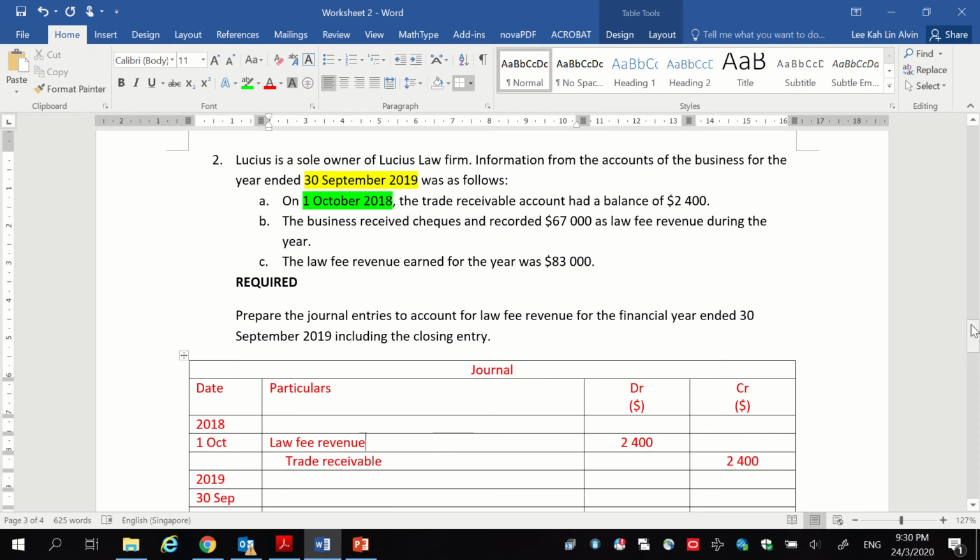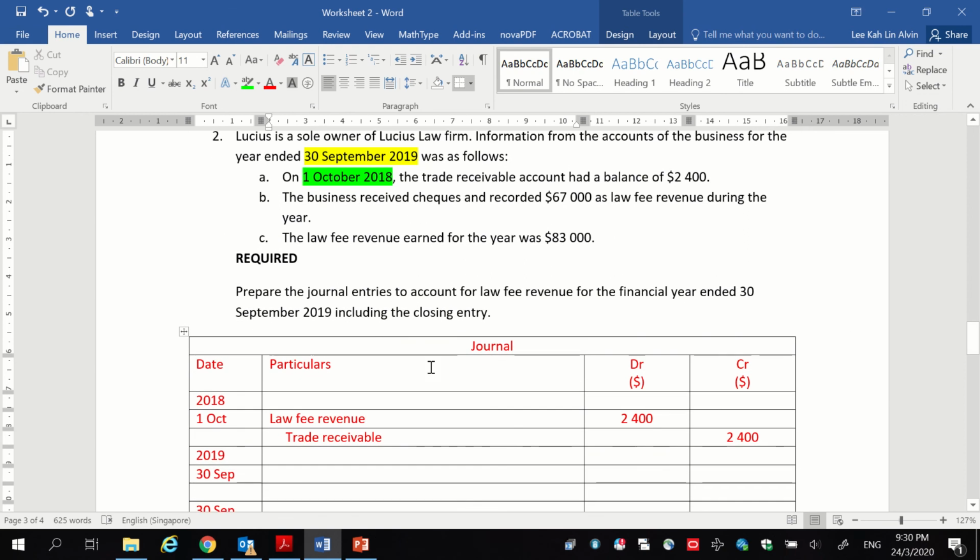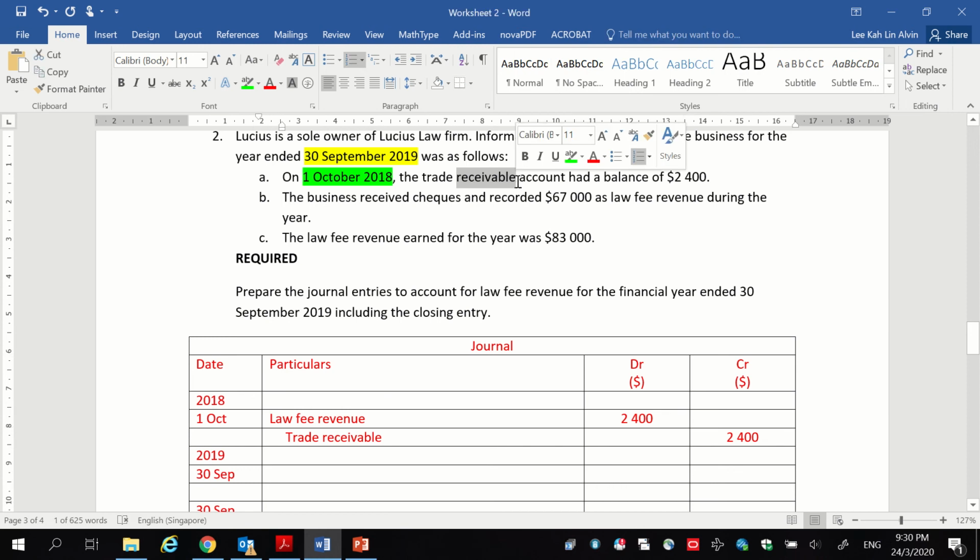So let me explain again. Why is it debit law fee revenue? Because this is a receivable at the start of the year. If you have a receivable at the start of the year, it means that you earned the income in the previous year, not this year. And since you earned it in the previous year and not this year, you will minus this income from this year's income. Okay, so minusing income means debit revenue.